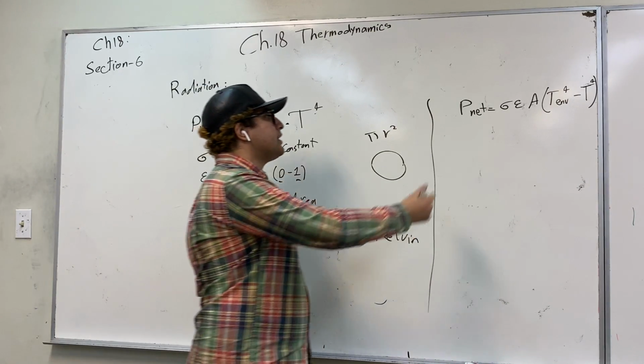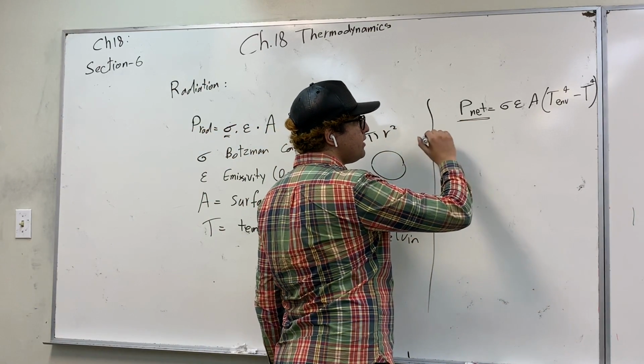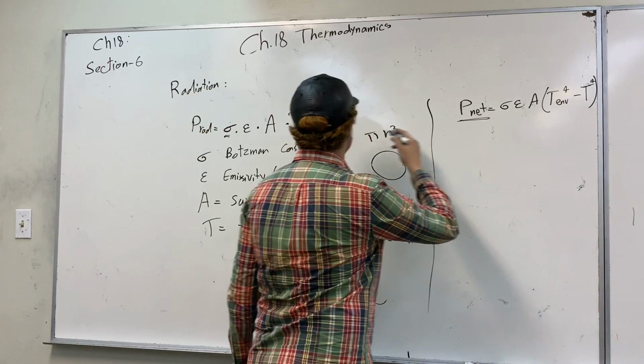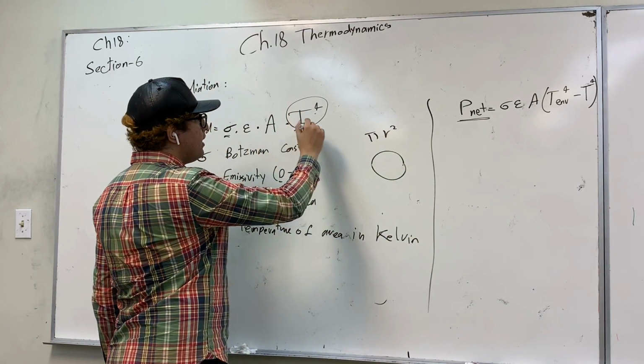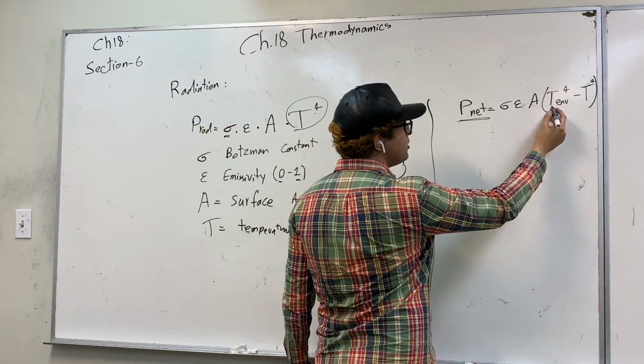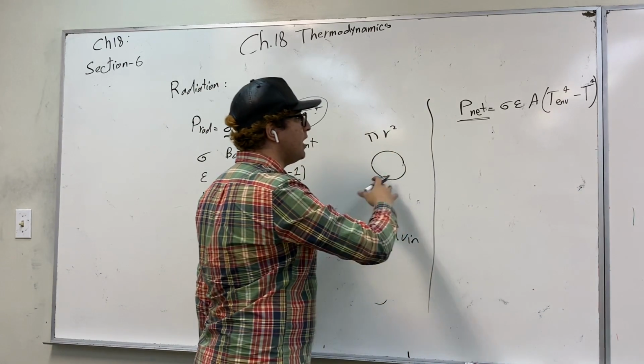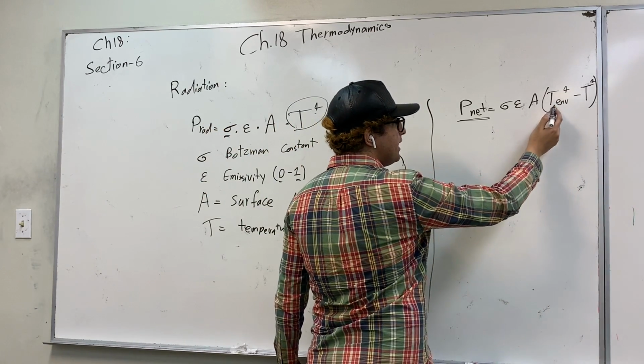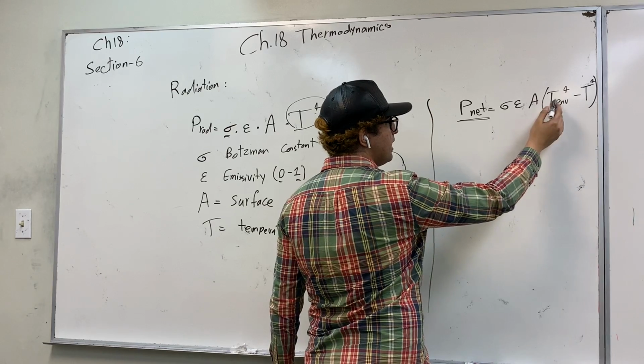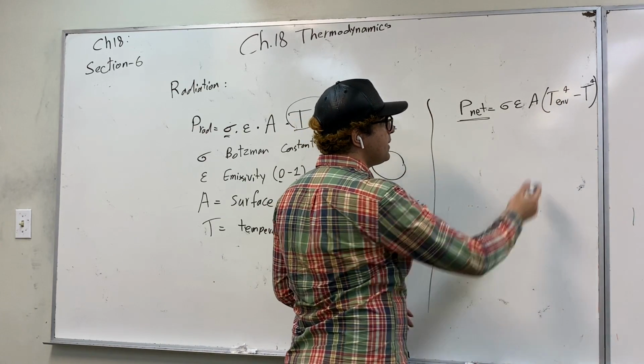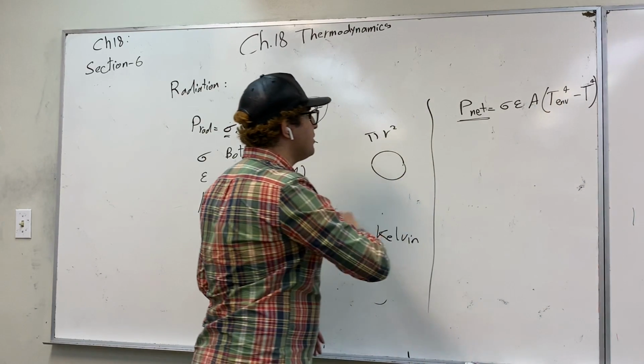So in order to calculate the net power, the temperature must be expressed in this way. The first T here is the temperature of the environment, and the second T is the temperature of the object.